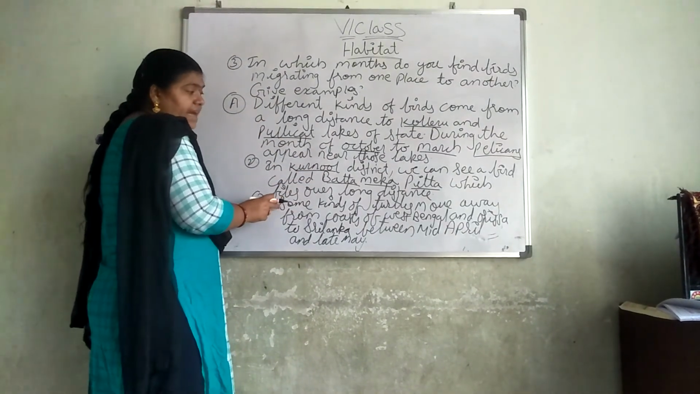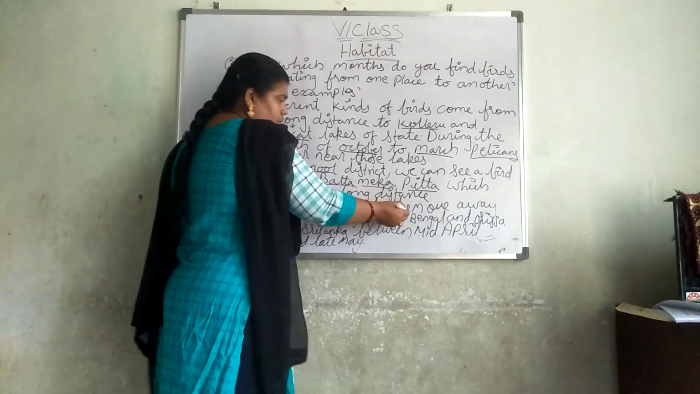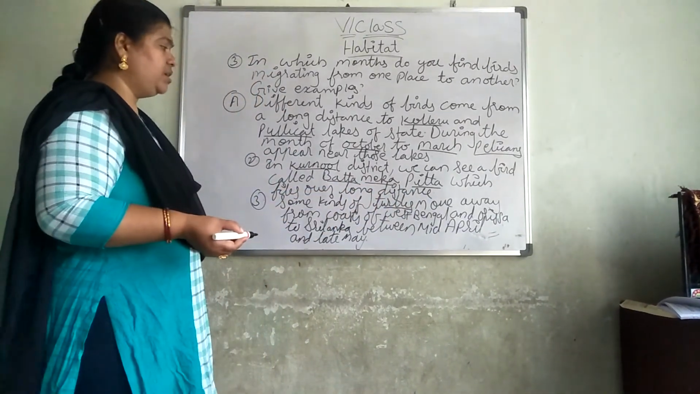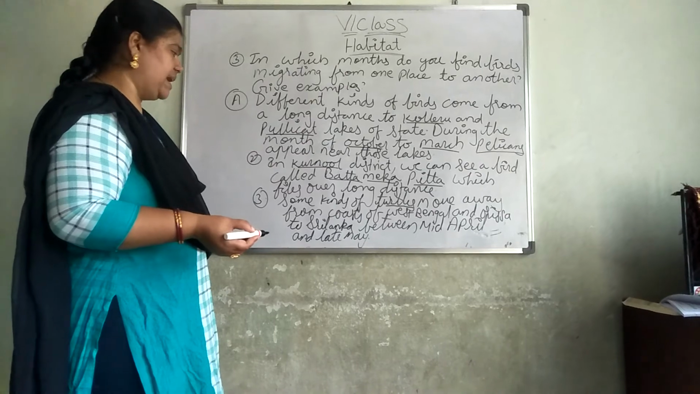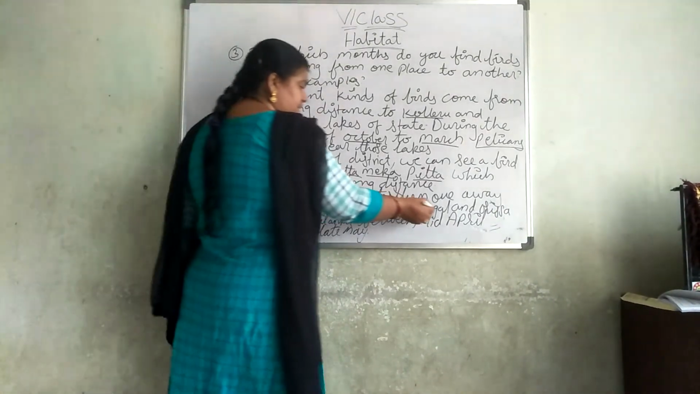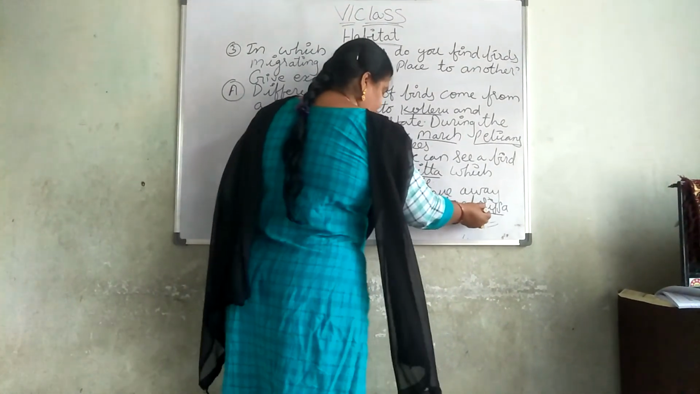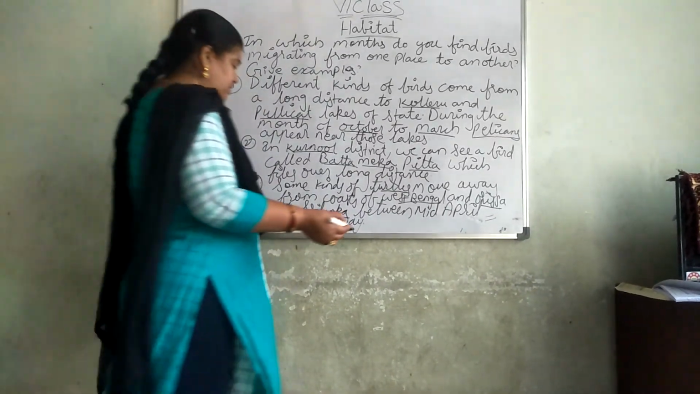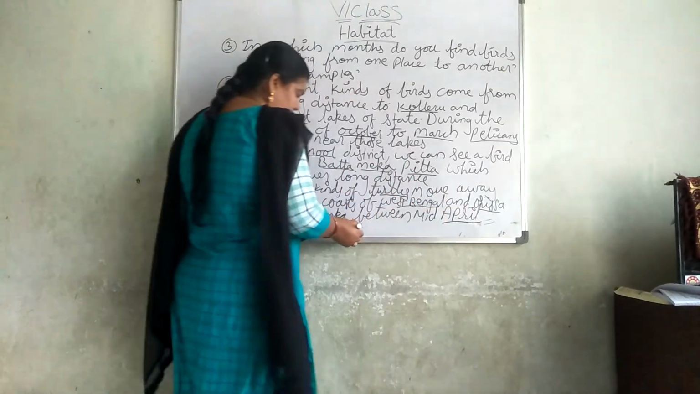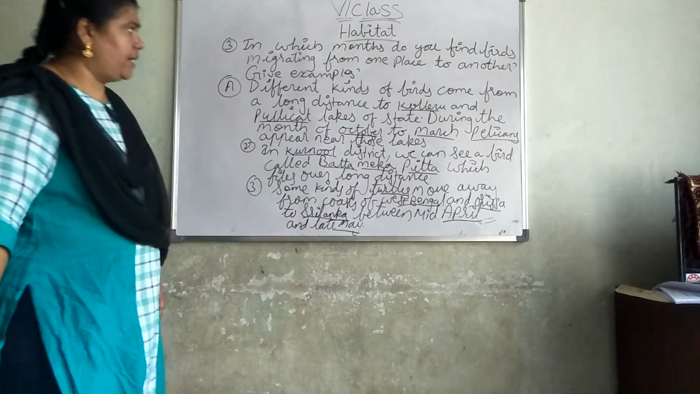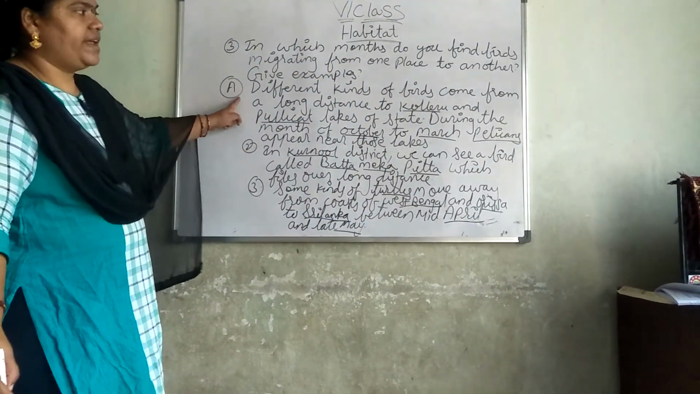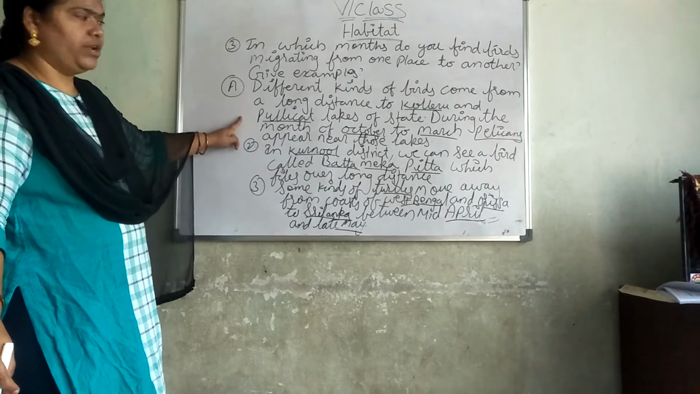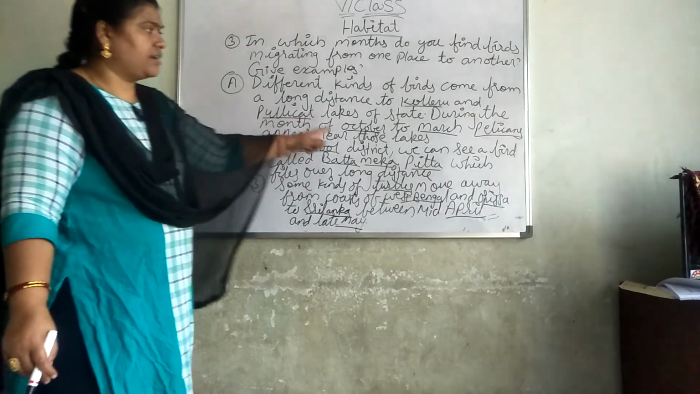Then next one, some kind of turtles move away from the coast of West Bengal and Orissa to Sri Lanka. From which place? West Bengal, Orissa, then Sri Lanka, between the months of April and May. Between the months of April and May. Once again, what are the lakes? Kolleru and Pulikat lakes. In the months of October to March.